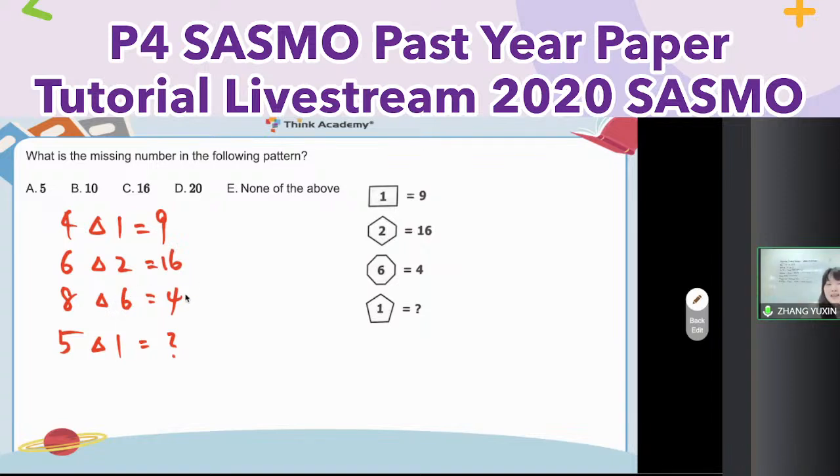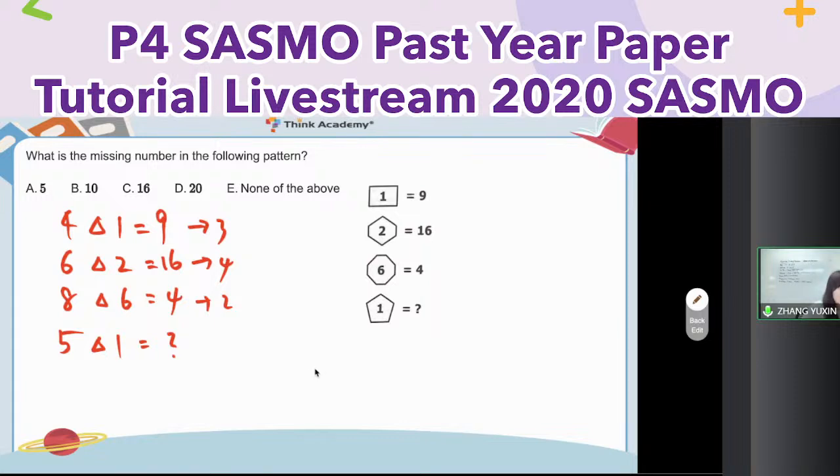So as usual for the patterns, if there are some shapes, convert into a value. And then first of all, you can think about where's the special for the 9, 16, and 4? As well, if you cannot find that, you can try to use addition and multiplication. So here I found out the special 9, 16, and 4, all square numbers. That's why I convert 9 into 3, convert 16 into 4, convert 4 into 2. Then I found it's equal to the difference of the two numbers, right?